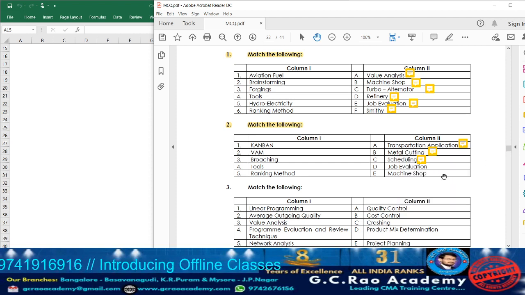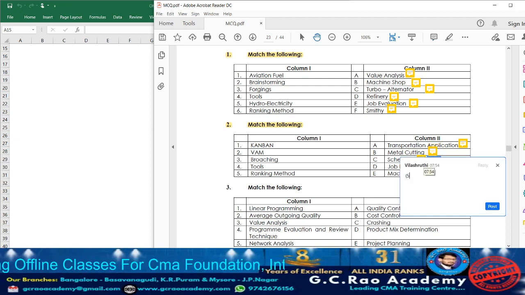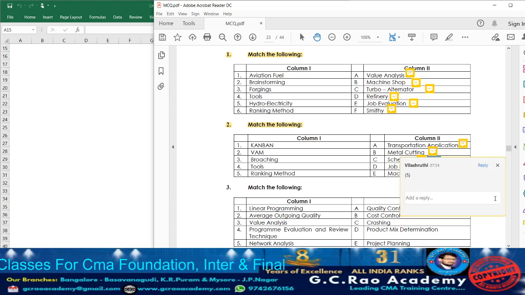Next, what do we have? Job evaluation. As I told you already, the ranking method is a type of job evaluation. So accordingly, for job evaluation, consider point number 5.